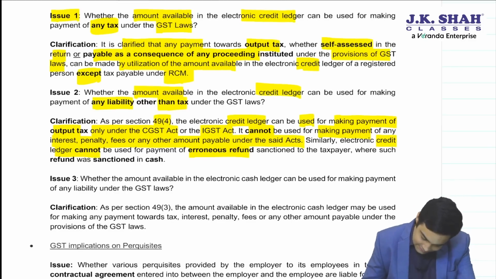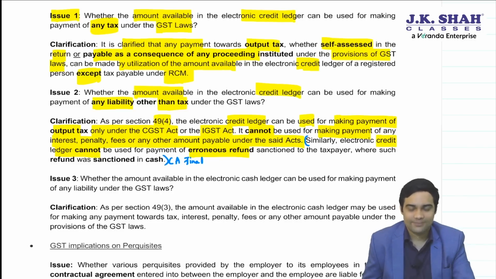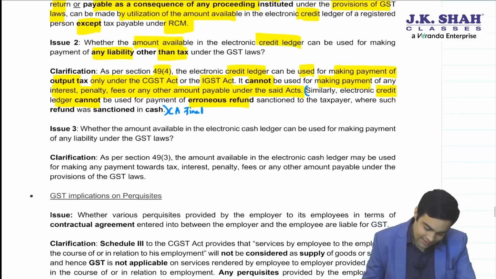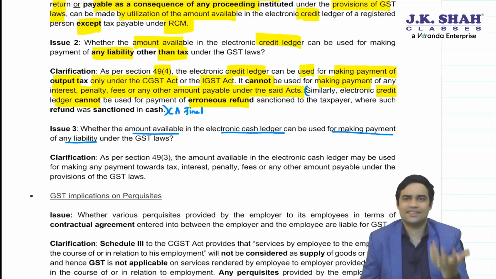People, this part you can just mention for CA final, because refund you learn at CA final level. Okay. Whether amount available in e-cash ledger can be used for making payment of any liability under GST law? The answer is yes.